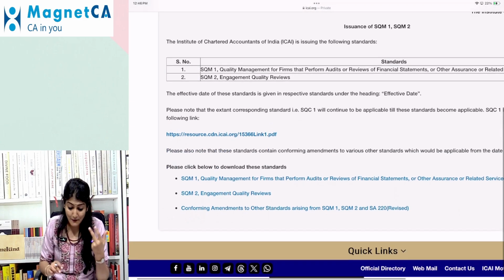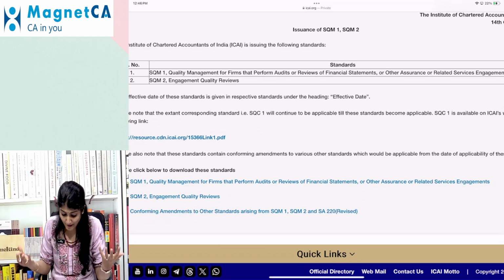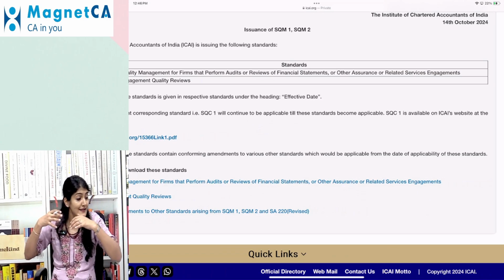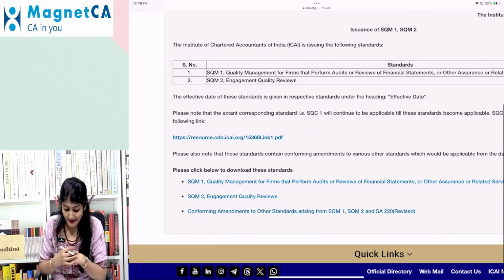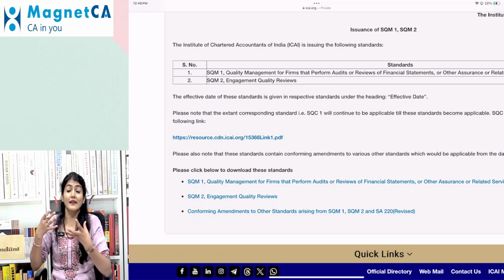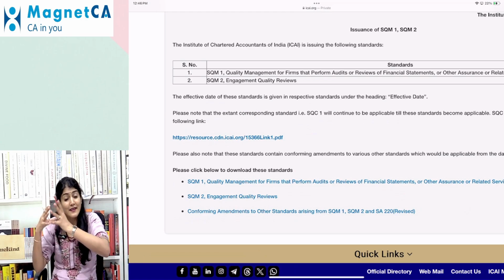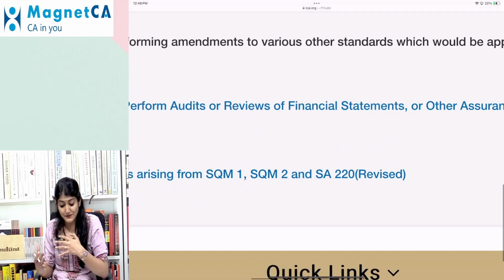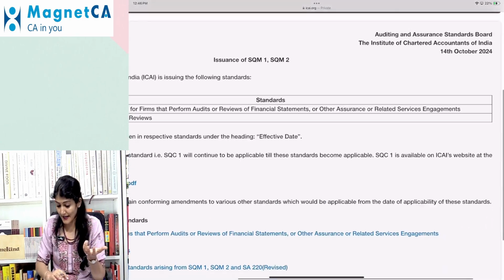So SQM 1 is quality management for firms that perform audits or reviews of financial statements. Earlier it was historical financial information or other assurance or related services engagements. And SQM 2 is regarding engagement quality reviews. Obviously SA 220 is a derivative of the SQC, so correspondingly there will also be amendments to SA 220, which is on quality control for an audit of financial statements.